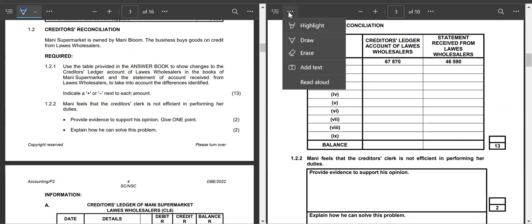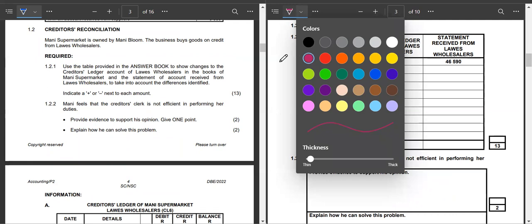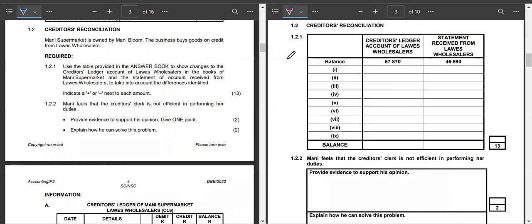In this question, it requires us to do the creditors recon, but then there are specific instructions that the examiner gave us. But before you do that, you have to understand this first part of the question. It says, Money Supermarket is owned by Money Bloom. You have to understand that as we are doing this creditors reconciliation, we therefore become Money Supermarket.